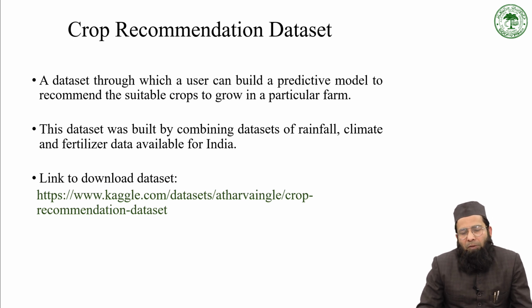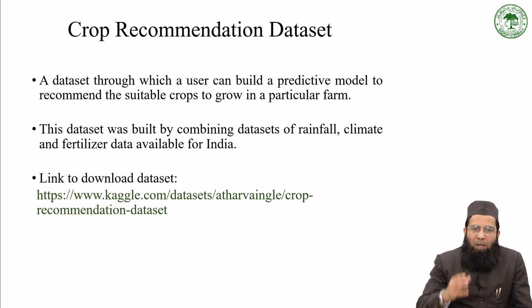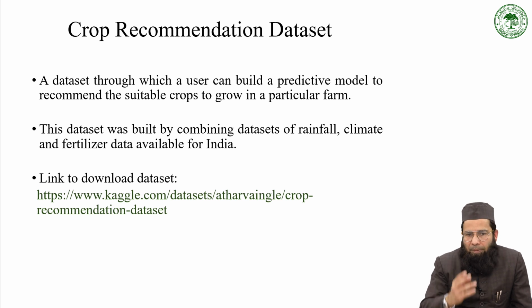This dataset was built by combining datasets of rainfall, climate, and fertilizer data available for India, and you can download it using this link. It is available on Kaggle.